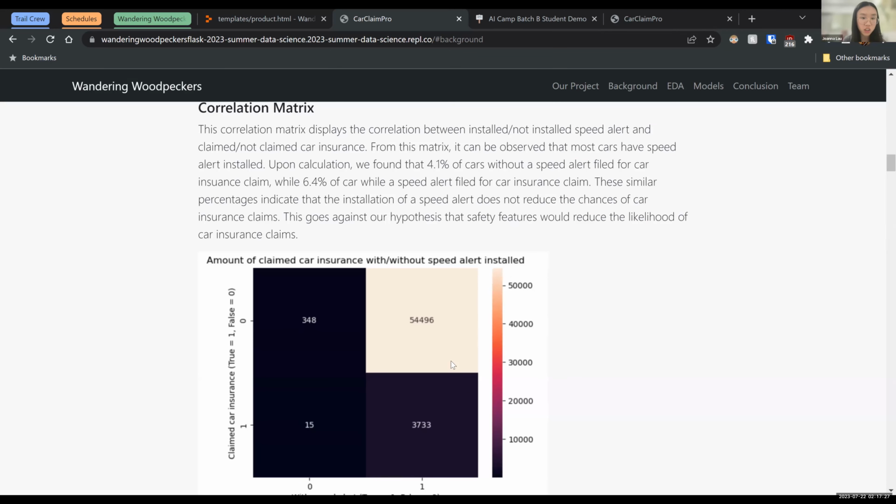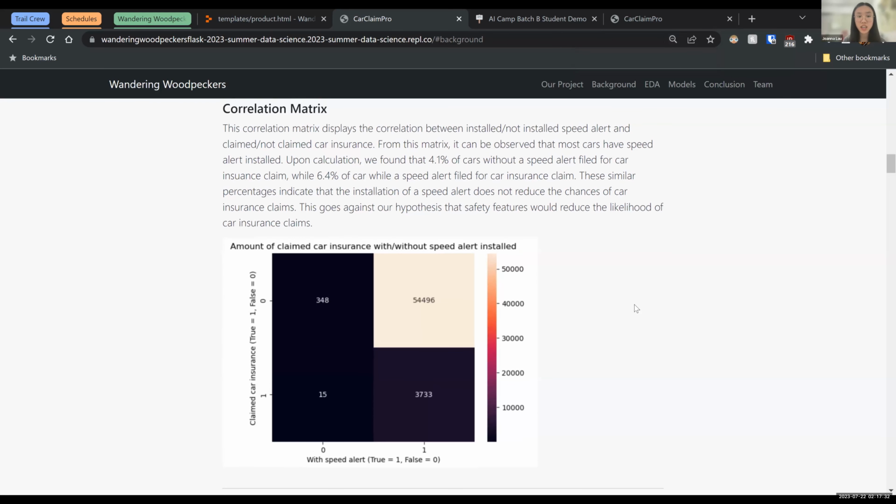And we also created a correlation matrix to show the correlation between speed alert and claimed car insurance. And we used the data that we got from this correlation matrix to also calculate the percentage of claimed car insurance based on with or without speed alert. And we found that with speed alert, 6.4% of cars file for a car insurance claim, while 4.1% of cars without a speed alert filed for a car insurance claim. So the percentages are kind of similar.